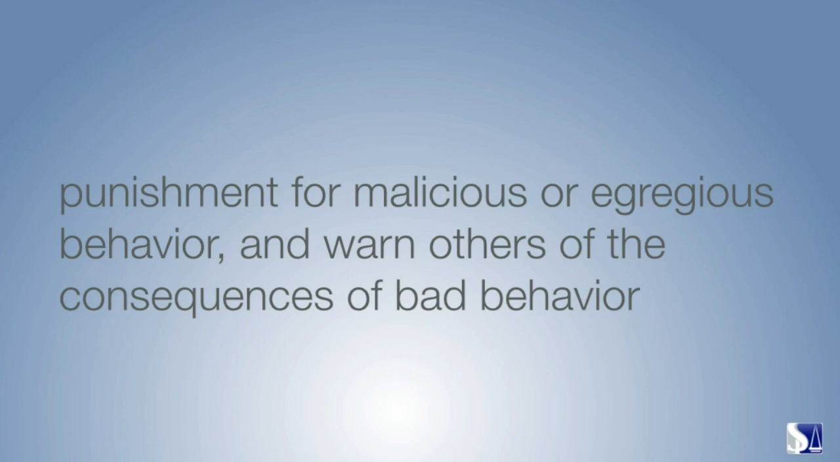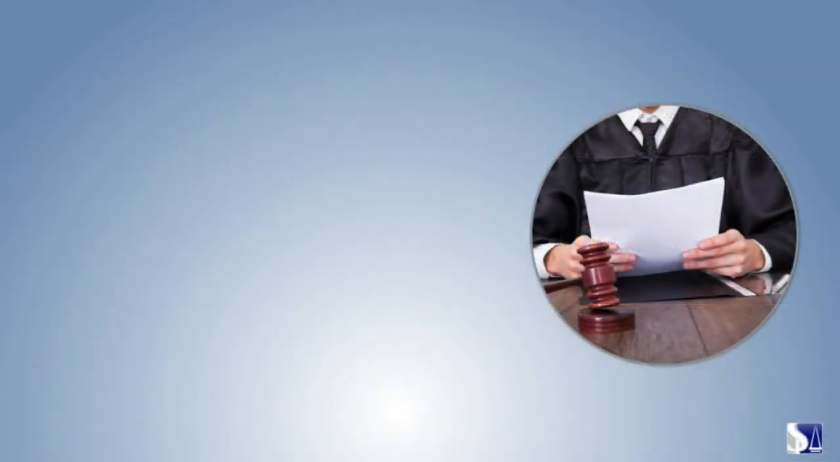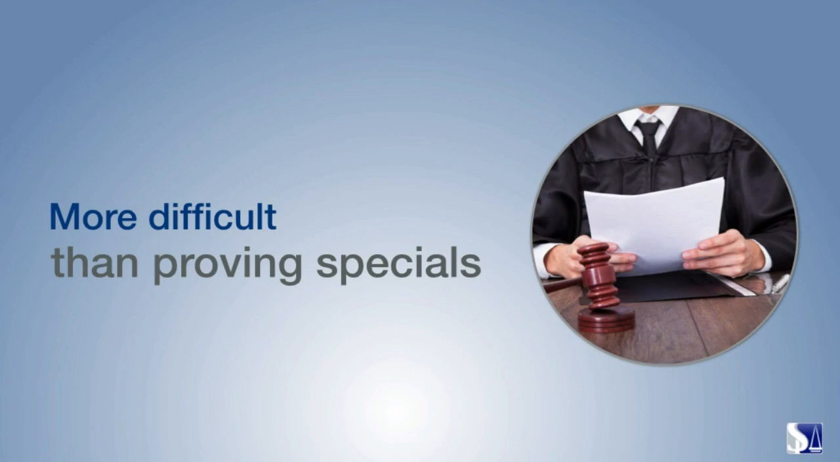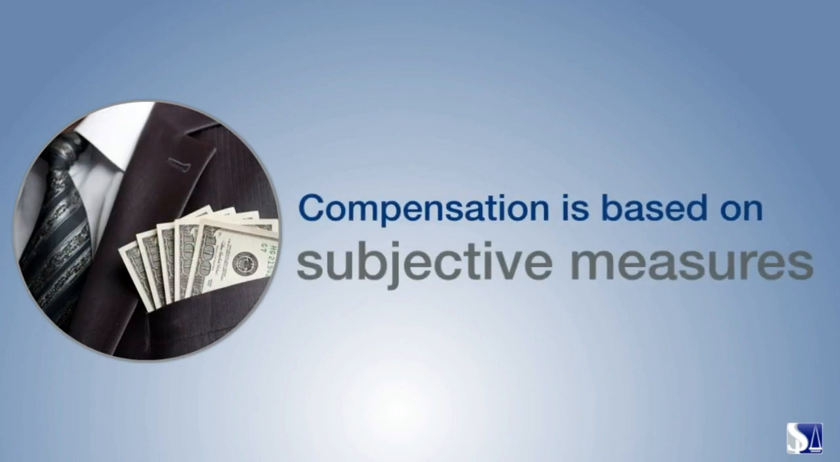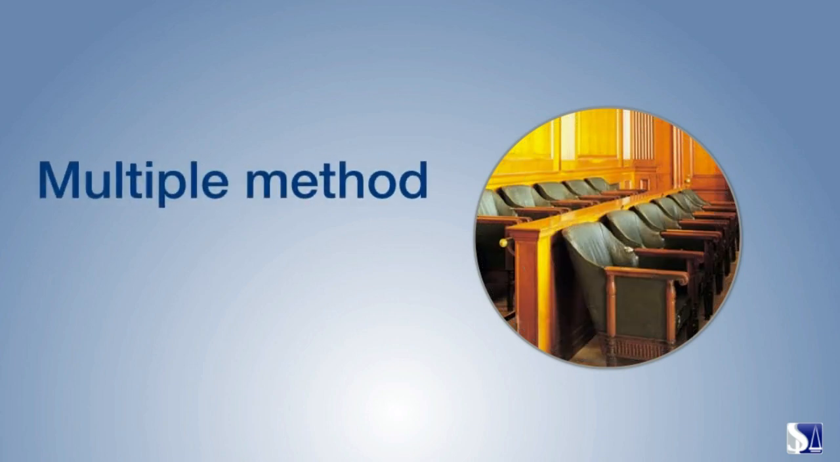But how do you prove general damages? Proving general damages is more difficult than proving specials. Simply adding up numbers doesn't apply, since compensation here is based on subjective measures, rather than hard proof. A common way of coming up with a number is the multiple method. Although basic, it does give an approximate starting point to begin negotiations.